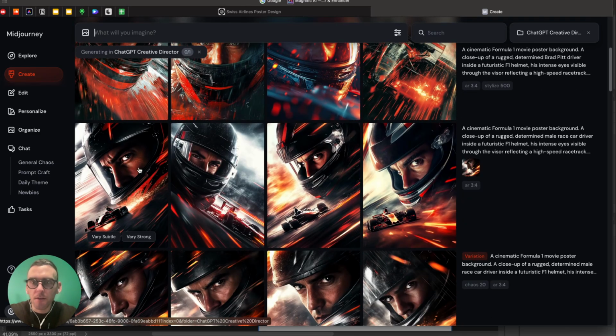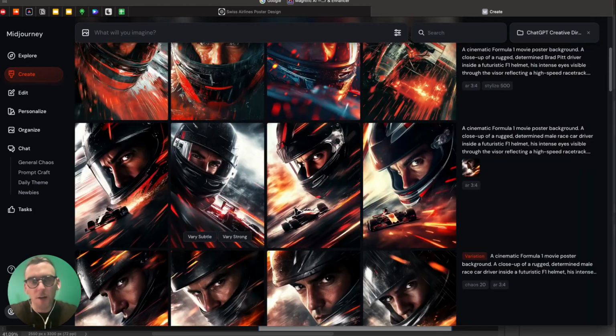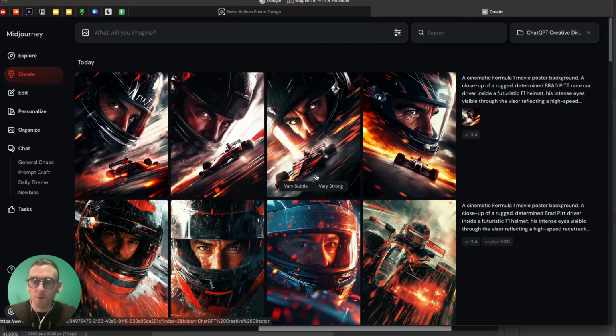So visually, these are the most interesting because you have a diagonal composition with the male driver looking at you. There's sparks coming out from the rear of the car. It looks really awesome. There's motion blur happening. Hey, how about this? How about we make a compromise and pick a poster that looks cool